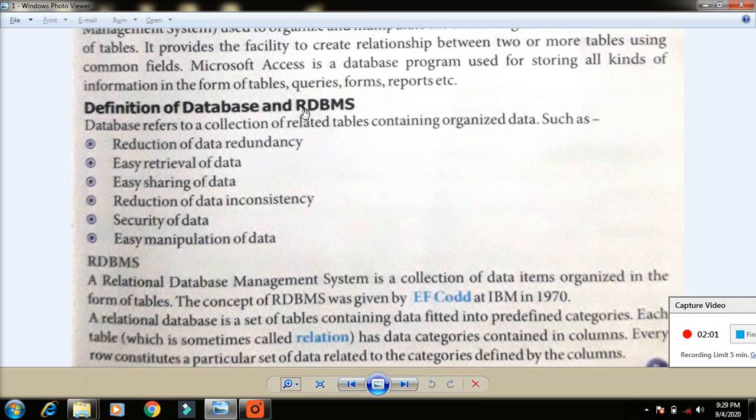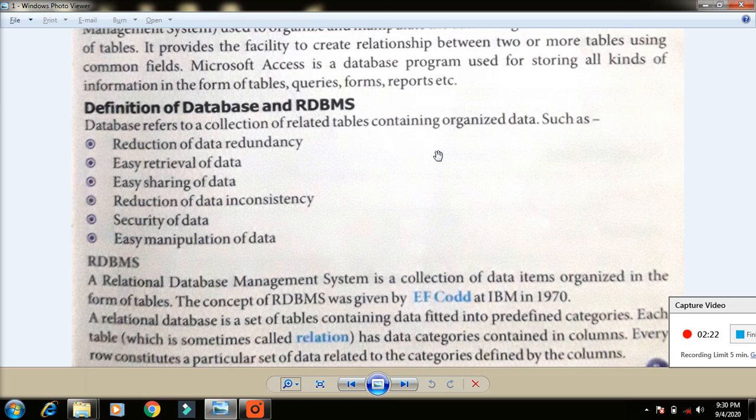Now what we are going to study is RDBMS. What is meant by RDBMS? R means relational: relational database management system. Relation-wise table connections. All the tables are connected with one condition.